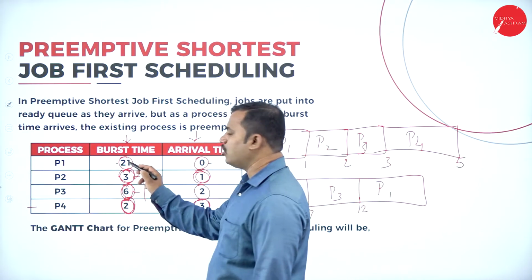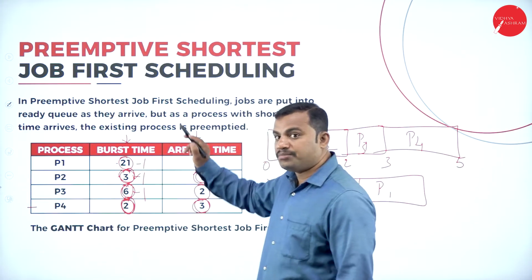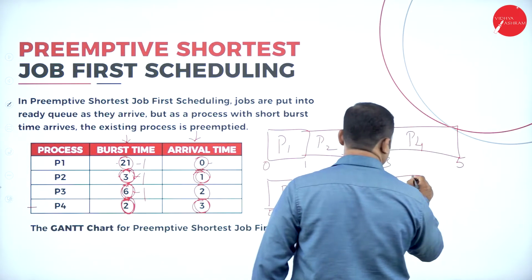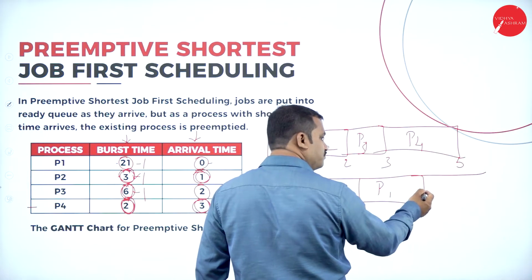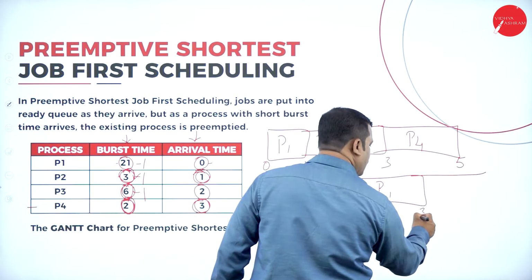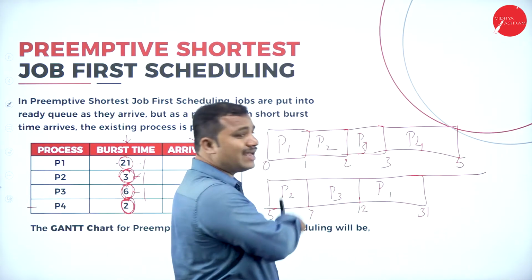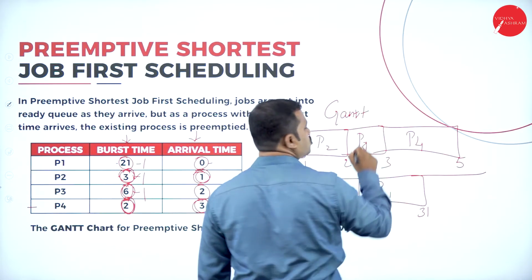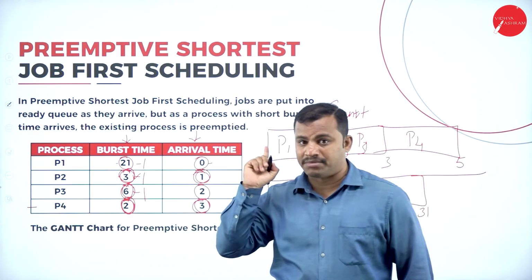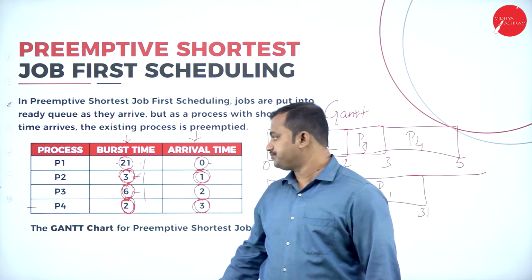How many seconds is already executed? 1 millisecond. So remaining 20 milliseconds it has to be executed. So P1 must be executed from here to 10, here to 20, we require 31 milliseconds. So this is the Gantt chart. Please make a note of it. The Gantt chart is also very, very important. It carries marks.